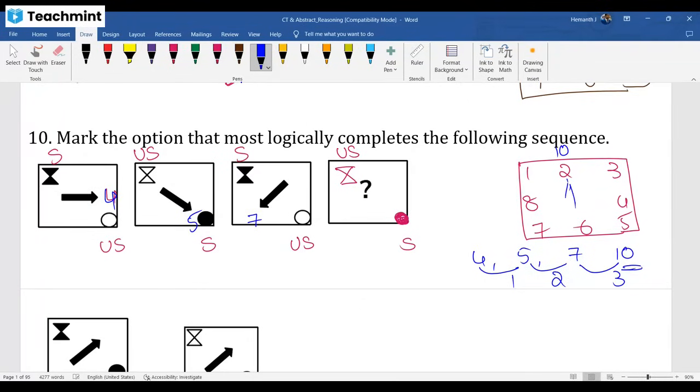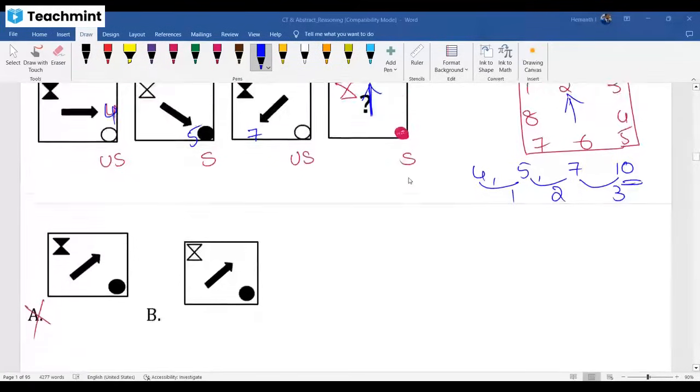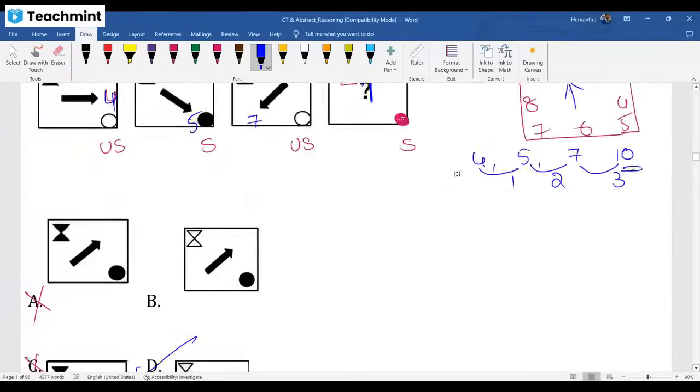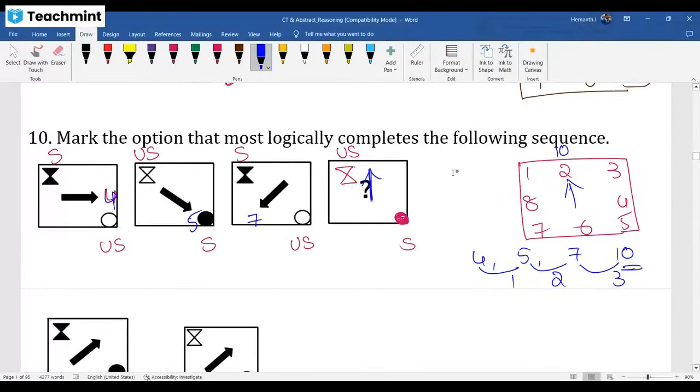Now arrow should be like this. In your answer, arrow should be like this. Arrow should be in that fashion. I'm giving the reason. I'm not simply saying this is the answer. You have to understand the methodology. In depth, if you want to practice more, I'm already sharing the videos. And here also clearly we are giving the idea how to approach that. Don't blindly go, this is the answer. No, you understand the reason because you may get the same question, may not. But if you know the methodology, you people can crack.